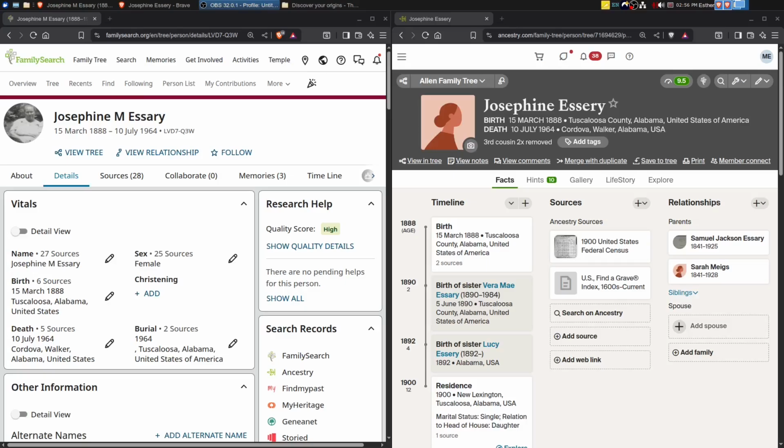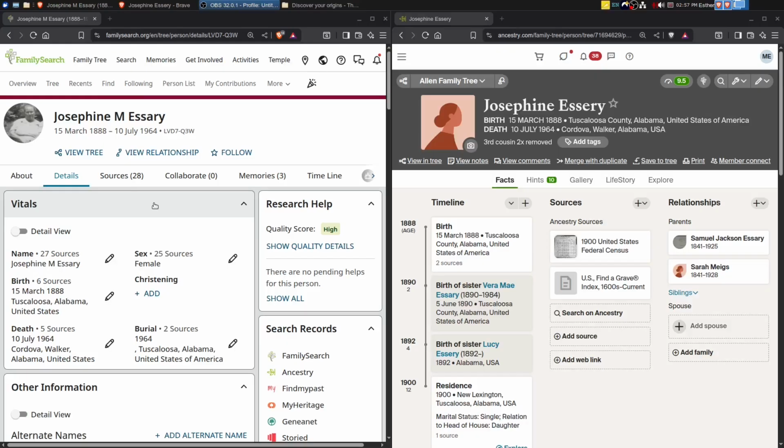So let's start on Josephine Essary. Now you can see on the FamilySearch family tree, she's got 28 sources. So she's had a lot of work done on the FamilySearch family tree. So we're going to use Ancestry to just double check the work.